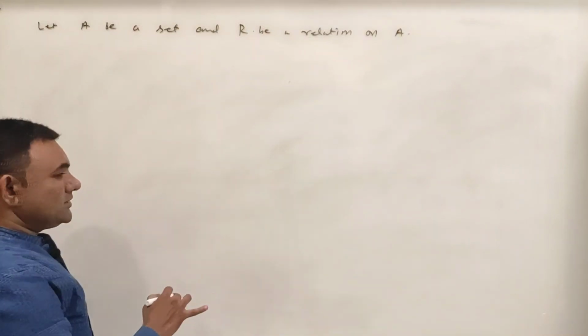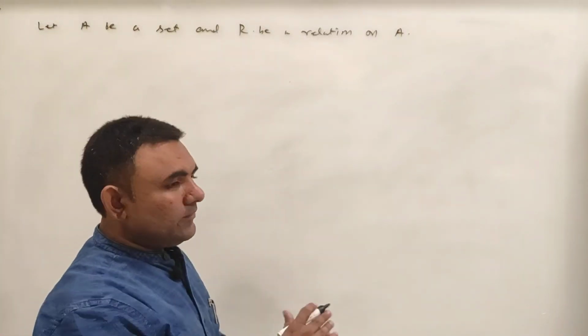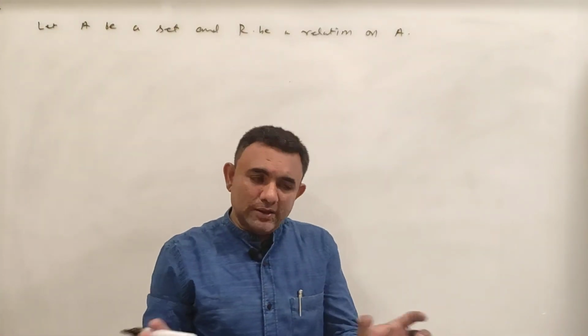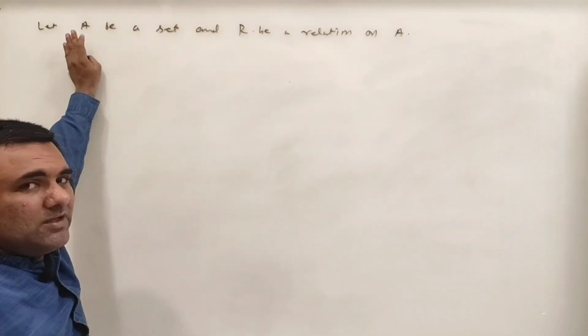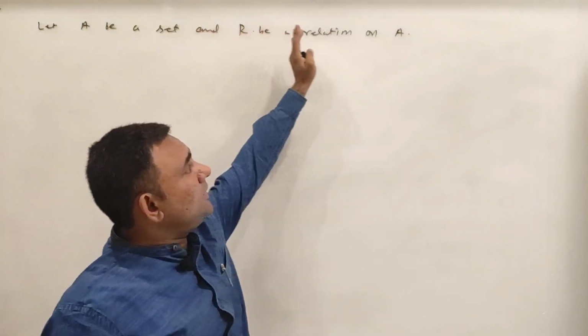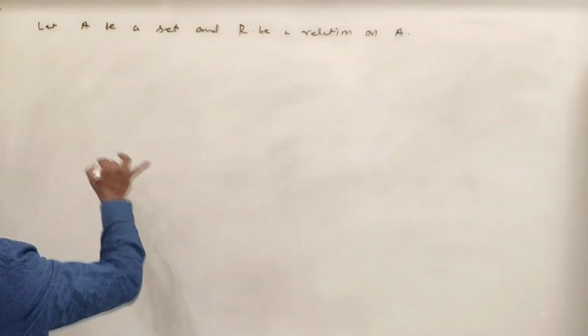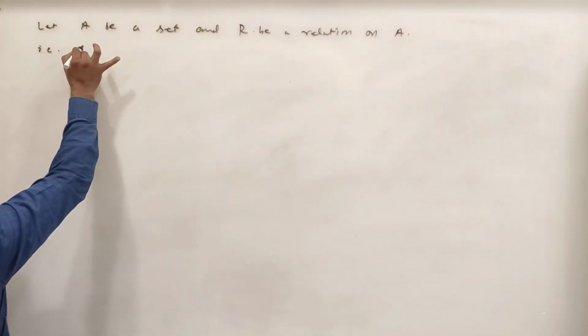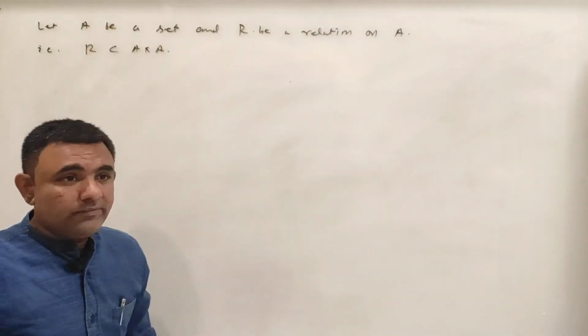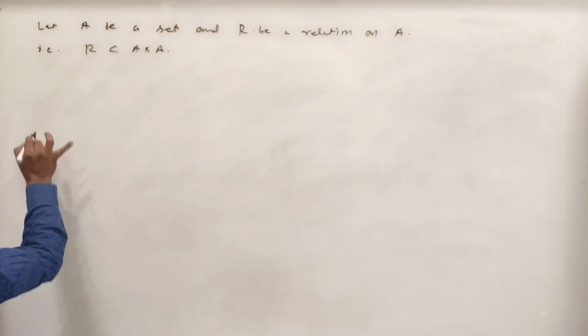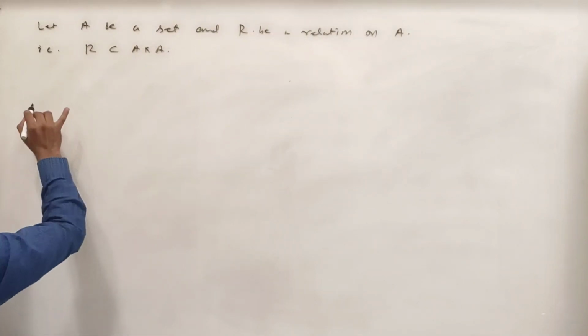We have defined a relation from A to B, and there A and B may be different, but now onwards we consider A be a set and R be a relation on A. So that is what? R will be a subset of A cross A.